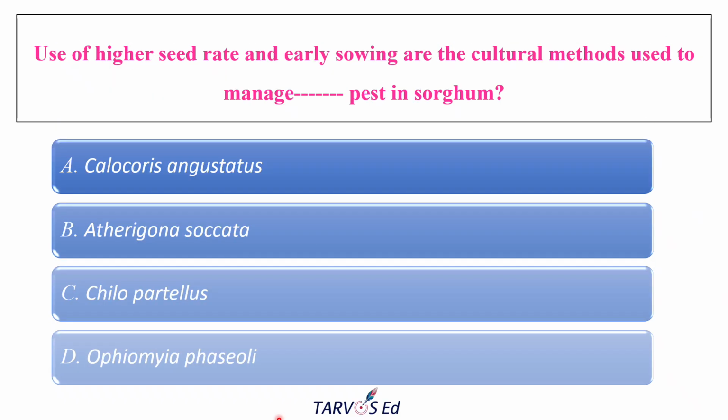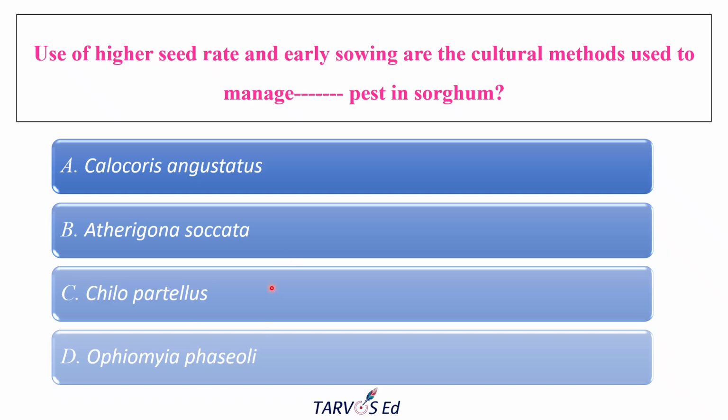Okay. Then the next question is: use of highest seed rate and early sowing are the important cultural methods used to manage which pest in sorghum? So it is a very important management method for the sorghum pest. We should increase the seed rate, and if you are doing early sowing, we can easily avoid the infestation of the particular pest in sorghum. The options are Calocoris angustatus, Atherigona soccata, Chilo partellus, Ophiomyia phaseoli.